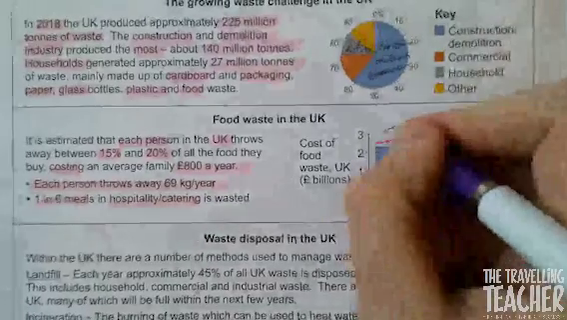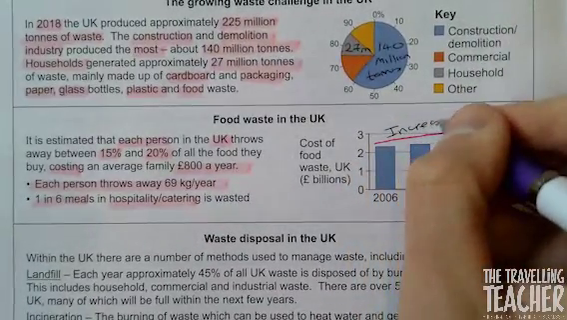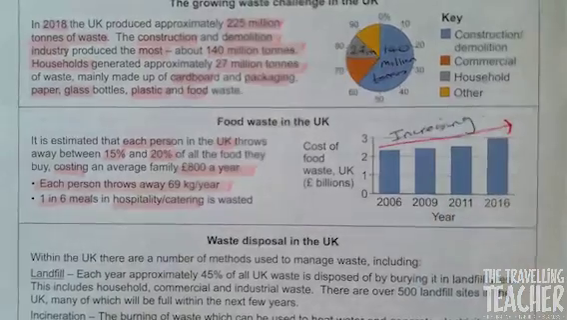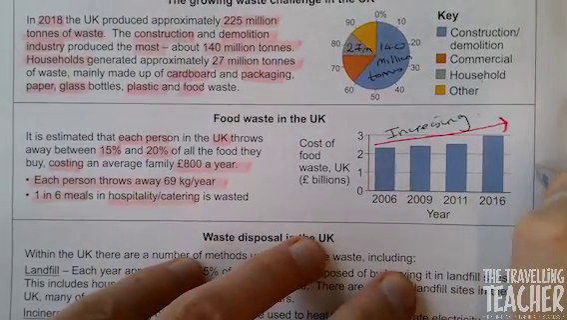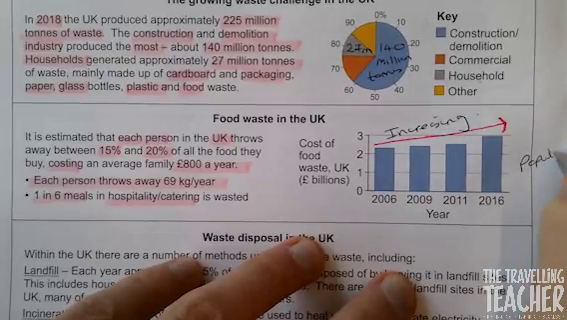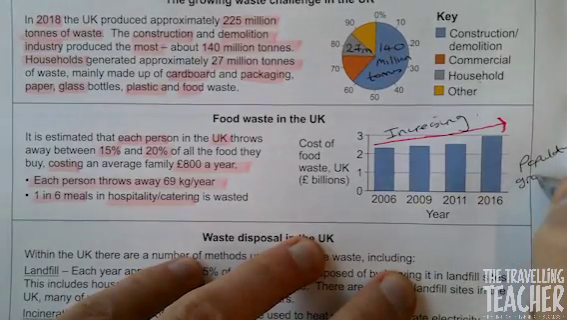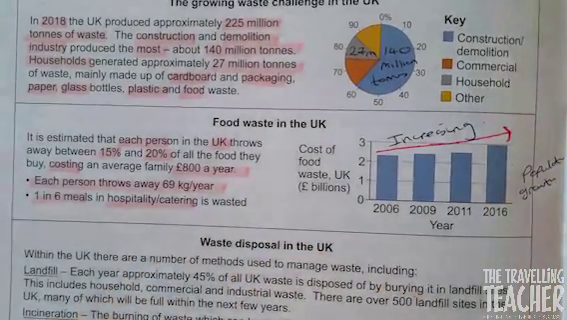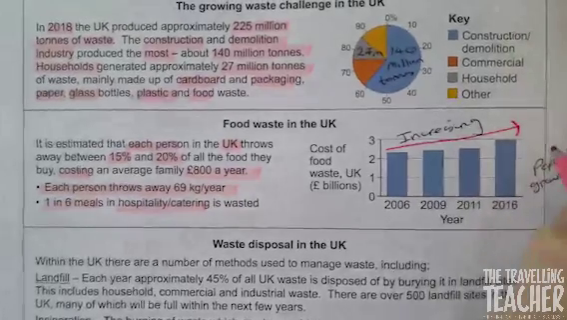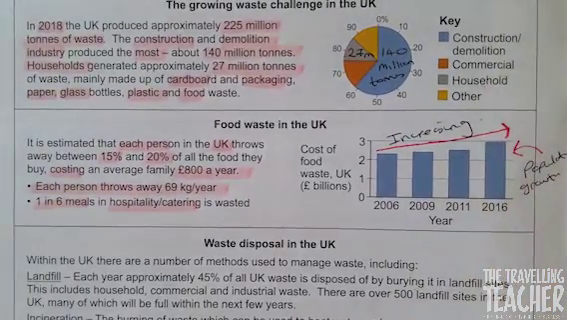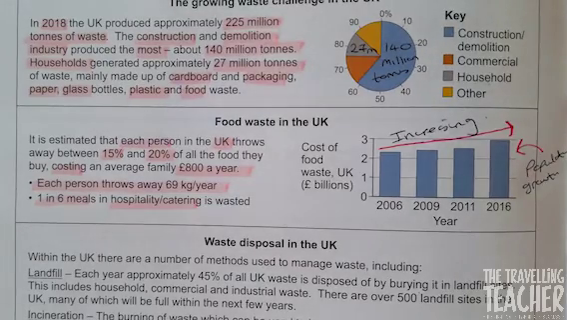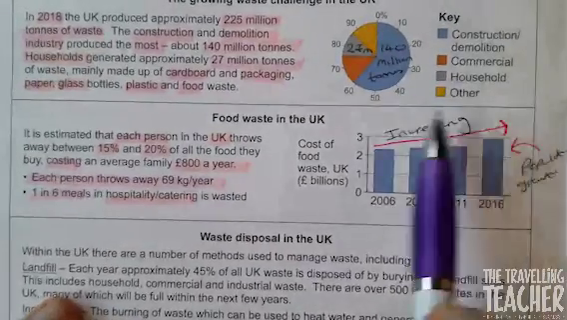Grab your pen, just write down increasing. This is potentially linked to population growth. Obviously, as population increases in the UK, the amount of waste would increase. So it's potentially linked to population growth. Just a little thing with this bar graph.